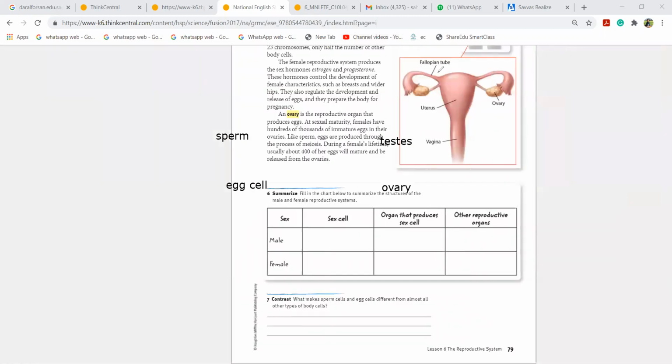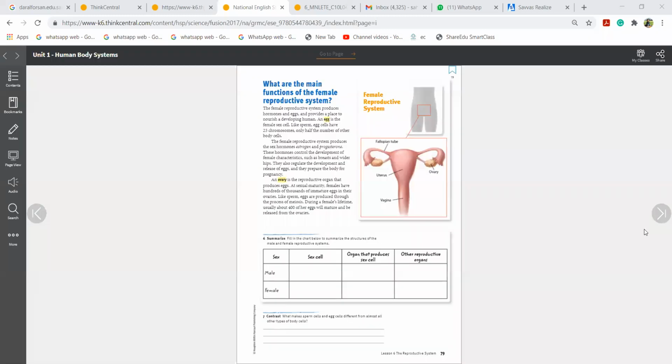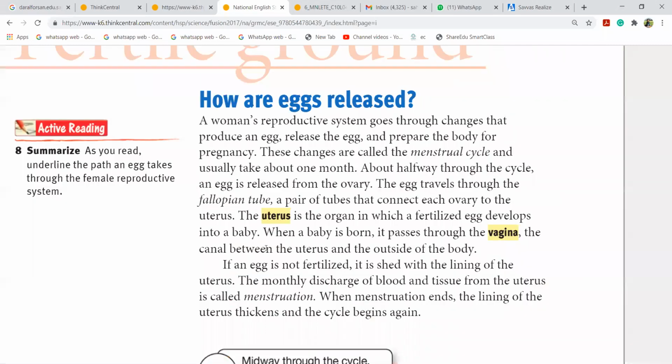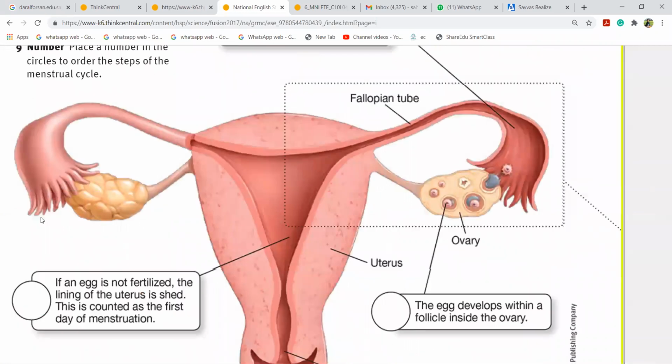And today we are going to study about, again, I told you about the uterus. You have two fallopian tubes, and you have an ovary inside.